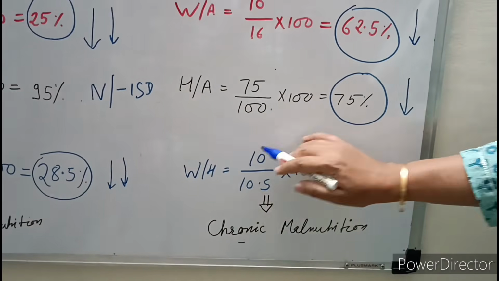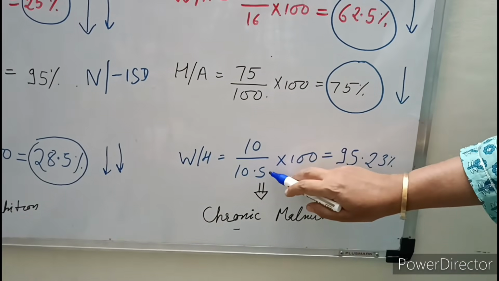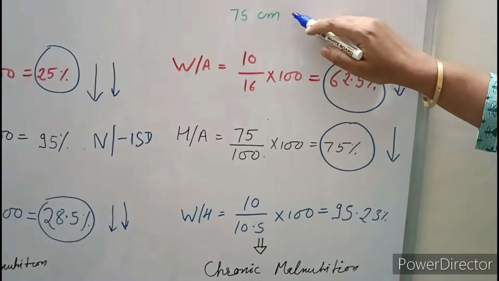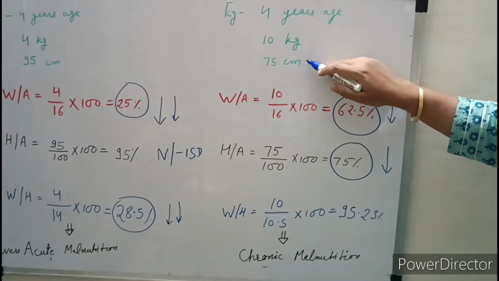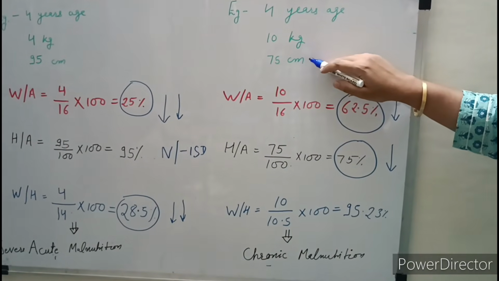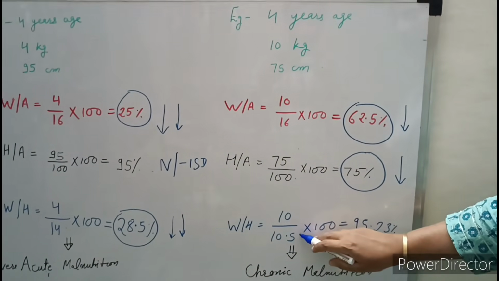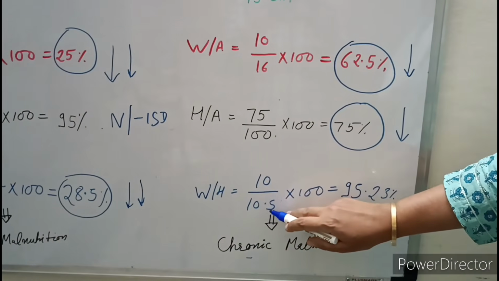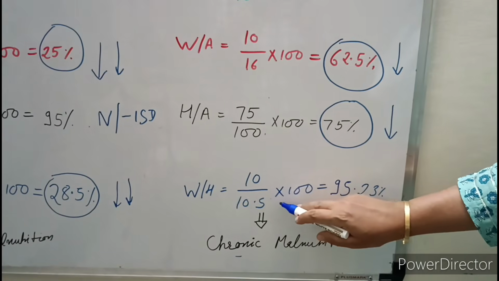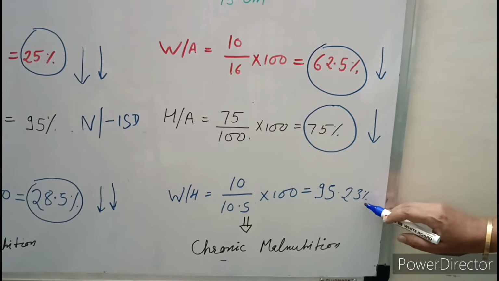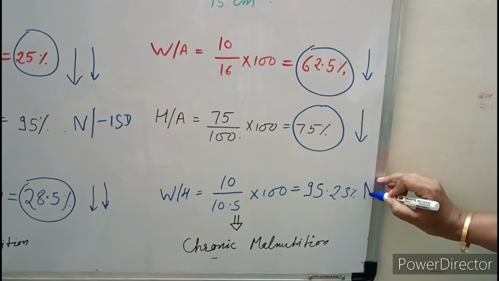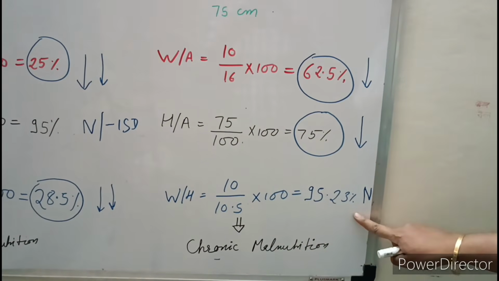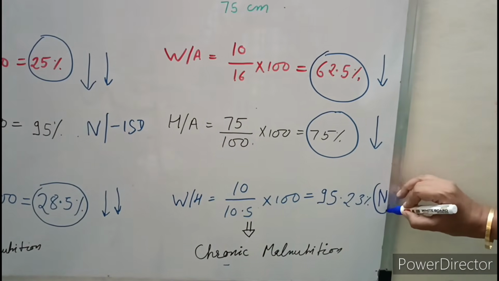Now weight for height: patient weight divided by expected weight at the patient height. Patient height is 75 centimeter and this height is achieved at the age of 1 year. So at the age of 1 year expected weight is 10.5. Here we will keep the weight according to the patient height, expected weight according to the patient height into 100. So it is 95.23%. It is normal. Whenever it is more than 90%, we consider it normal. So weight for height is normal.